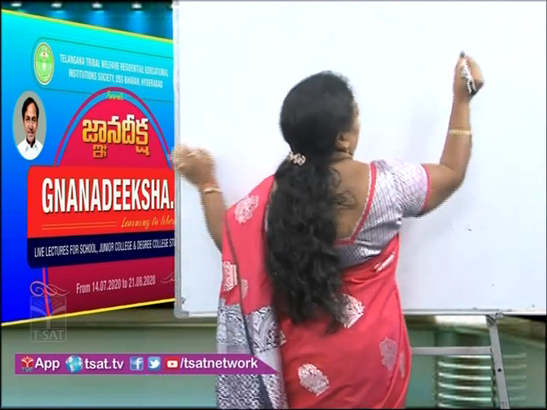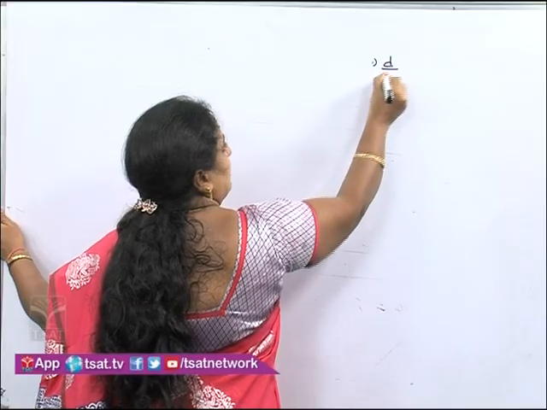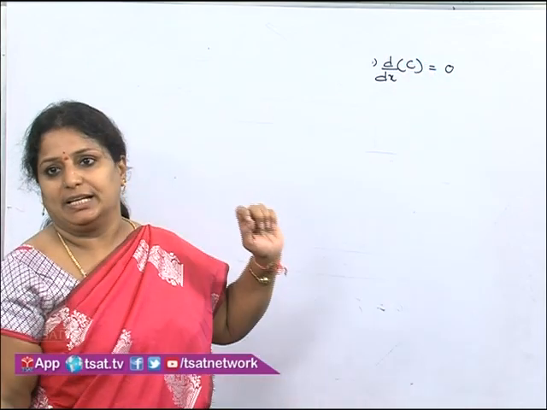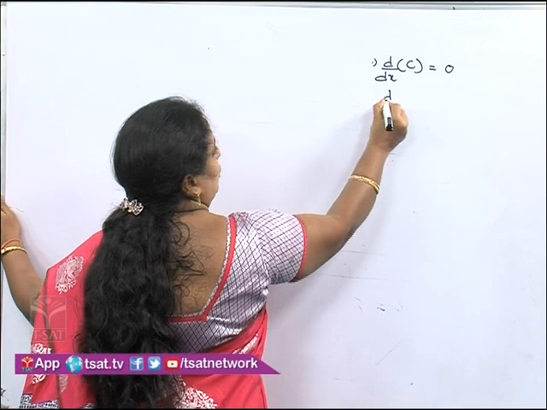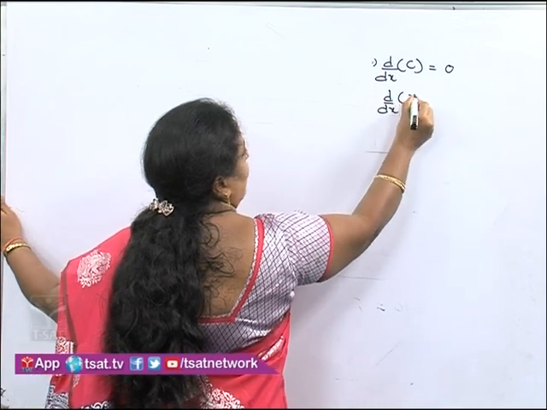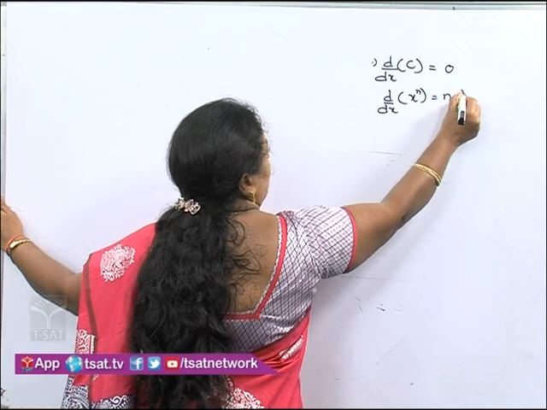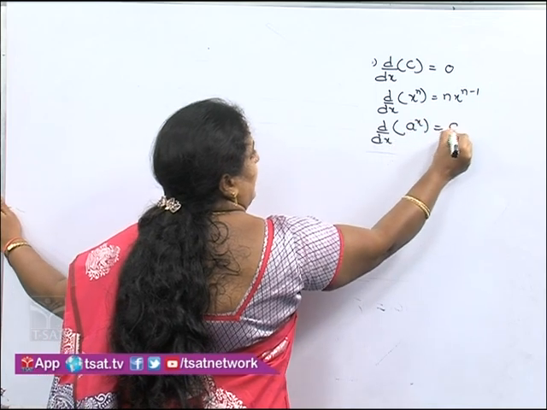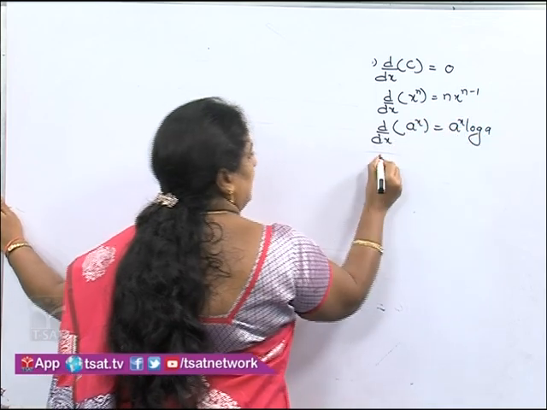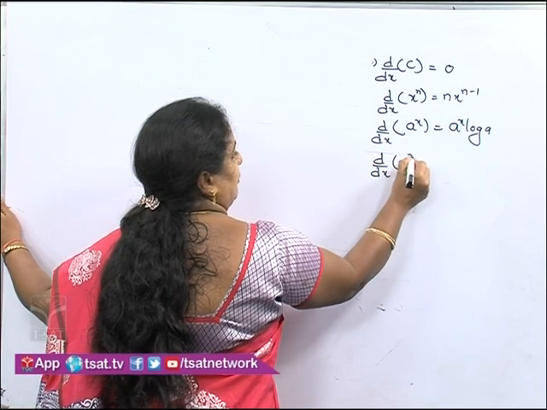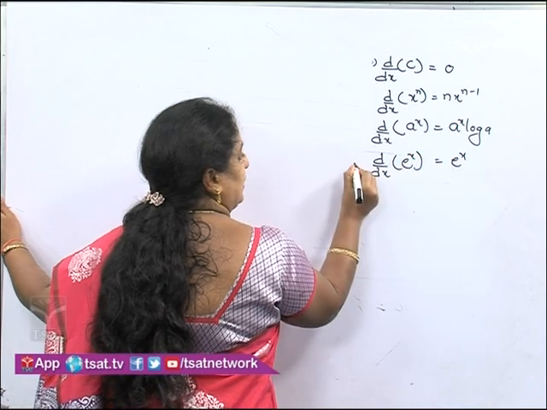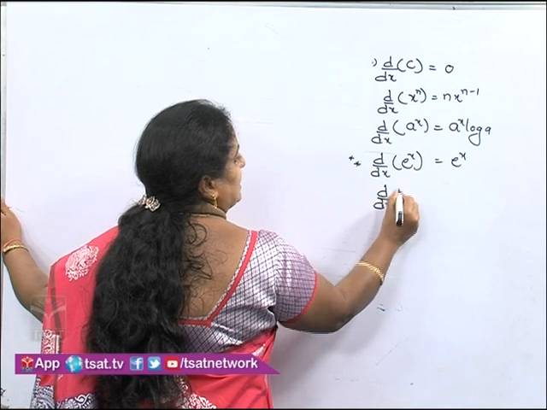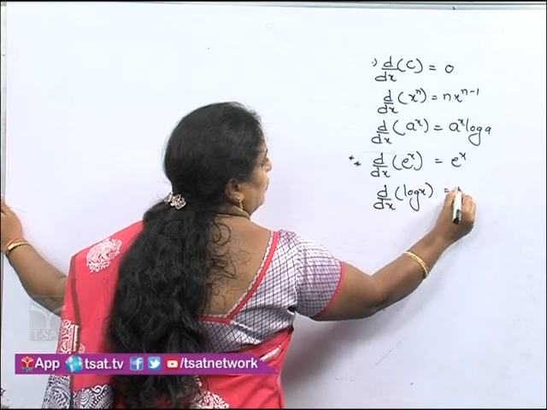Before we start that, we will write a few standard notations. d by dx of c, where c indicates a constant. So the derivative of any constant is 0. Now, d by dx of x to the power of n is n times x to the power of n minus 1. d by dx of a to the power of x is a to the power of x into log a. d by dx of e to the power of x: the exponential function is a different type of derivative. The derivative of the exponential function is itself. Now, d by dx of log x is 1 by x.